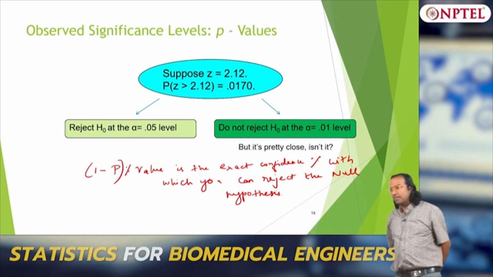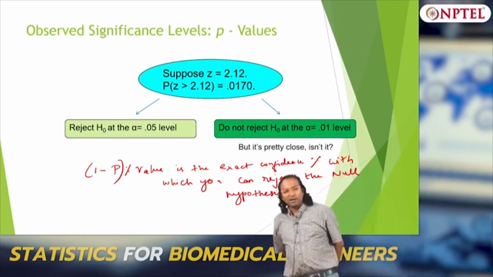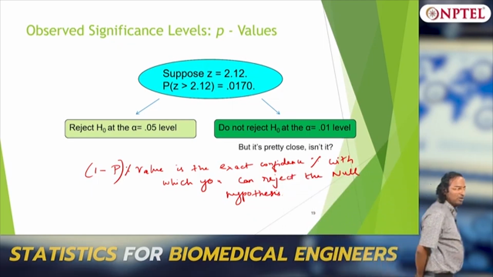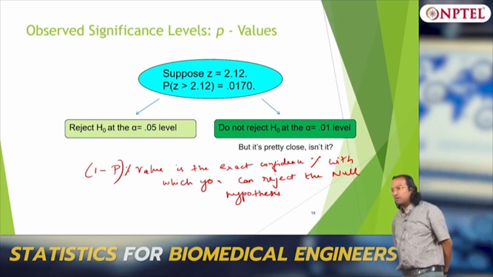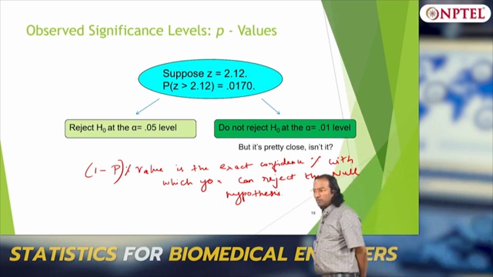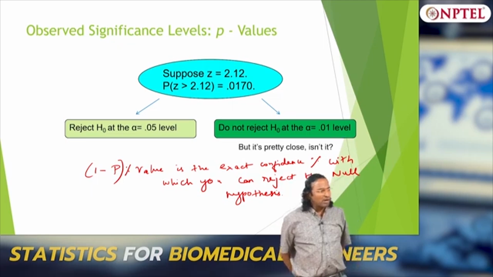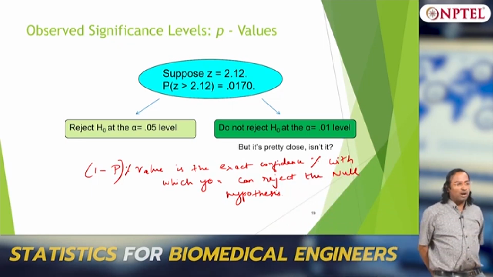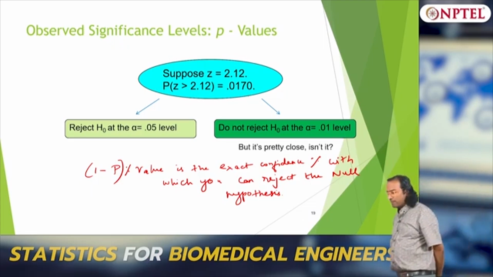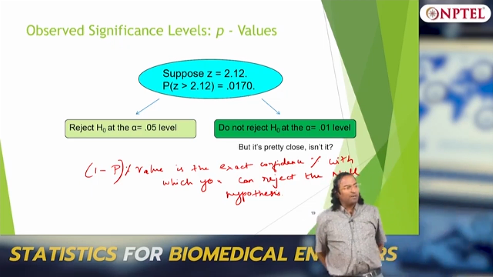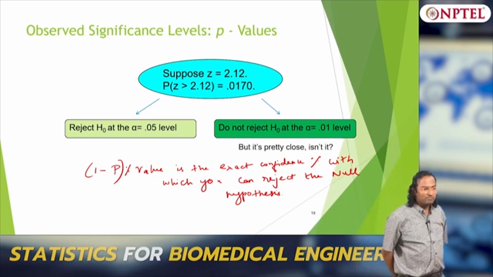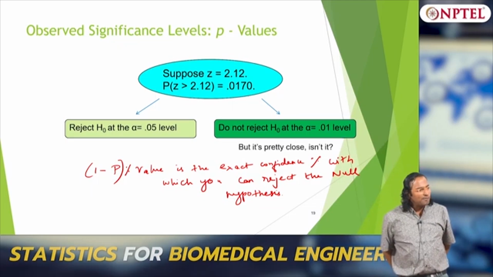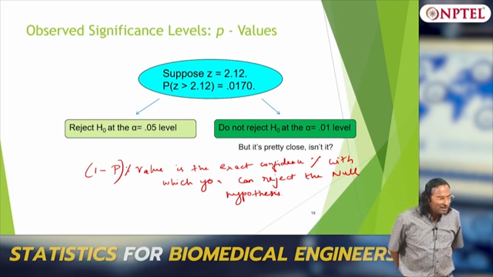Sometimes it may turn out to be 75, depending upon the need, it could be very high or low depending upon the problem at hand. So knowing the p value is a very important part of this confidence testing, because that will also give you an idea about how many extra samples or experiments I may need to do to get the p value close to whatever I want. So this 1 minus p percentage is the exact confidence with which I can reject the null hypothesis.